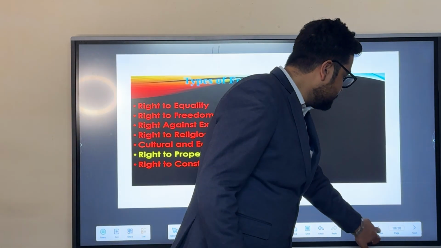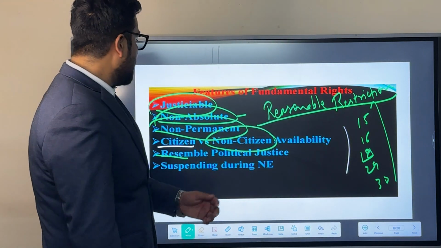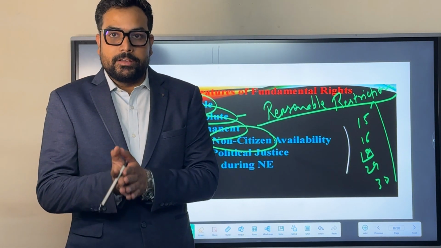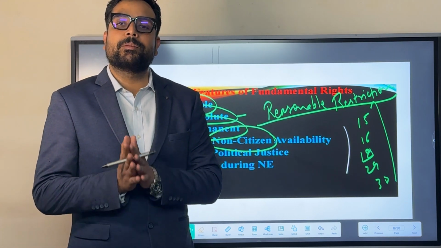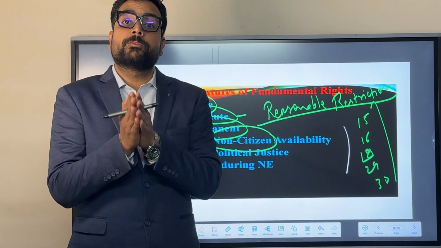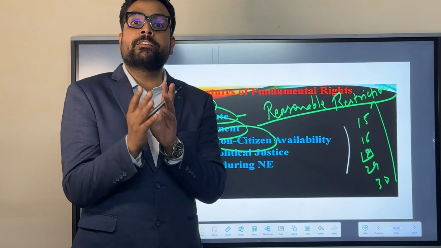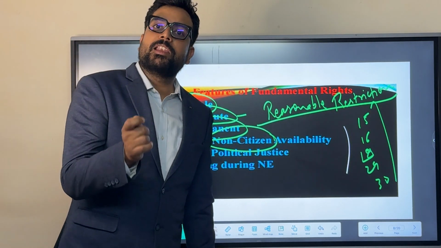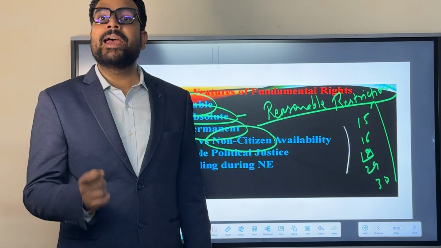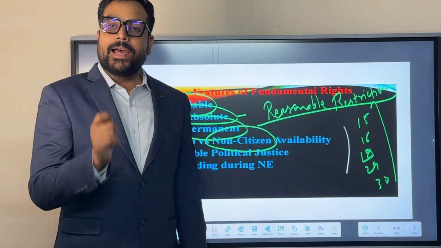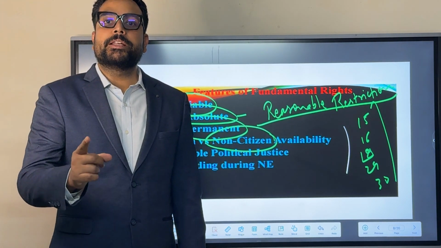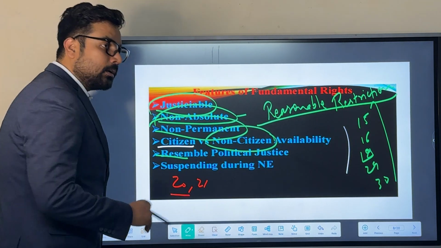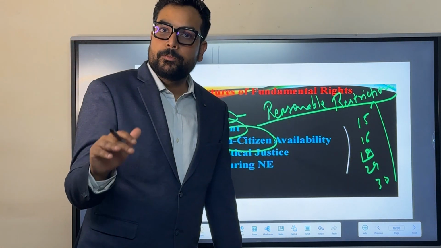Next one would be suspension during national emergency. It's a power of the central government, the union government, to suspend the fundamental rights during the imposition of national emergency. If the national emergency is proclaimed by the President of India, in that condition all the fundamental rights except Article 20 and Article 21 can be suspended.